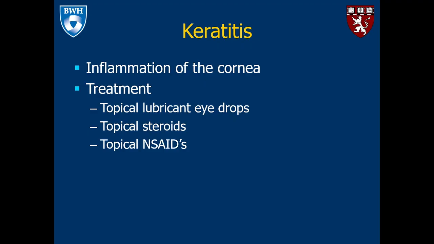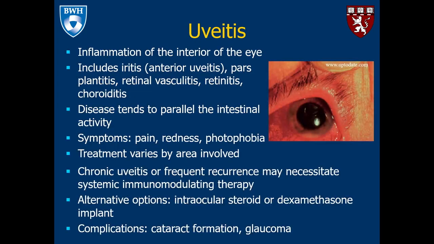Keratitis is inflammation of the cornea. Treatment involves topical lubricant eye drops, topical steroids, or topical NSAIDs. And uveitis is inflammation of the interior of the eye, which can include either iritis, pars planitis, retinal vasculitis, retinitis, or choroiditis. The disease tends to parallel the intestinal activity, but does not always.